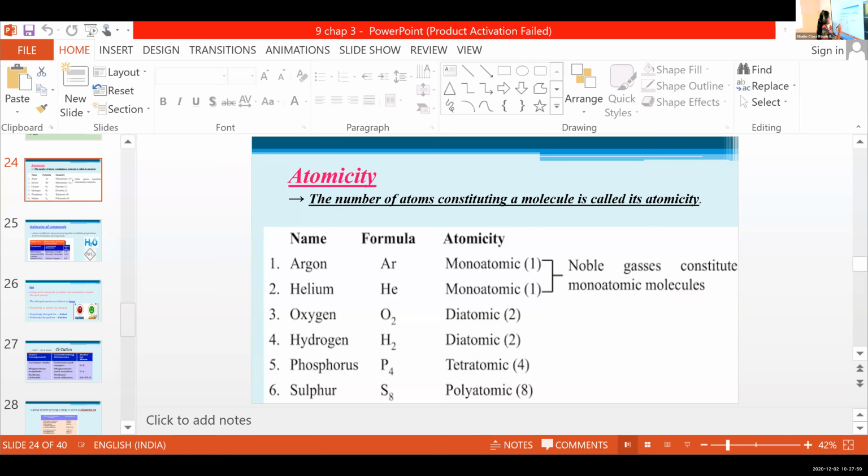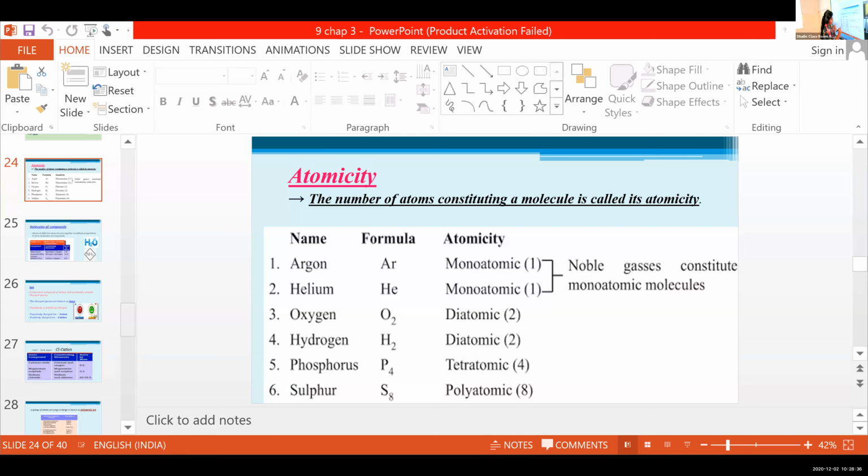Then the second category, oxygen, that we already discussed, right? Two oxygen atoms combine together to form oxygen molecule, that is O2, and it is diatomic. What do you mean by diatomic? Two atoms combine together to form the molecule. In the case of hydrogen also, there are two hydrogen atoms, and it is also diatomic. H plus H gives H2. Clear?